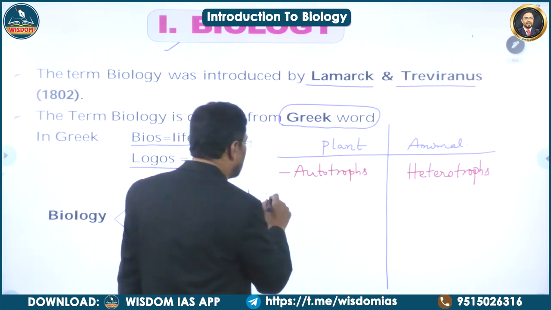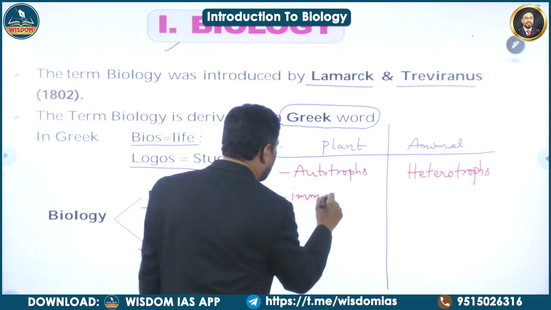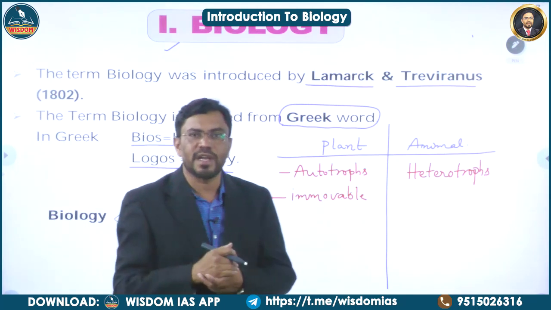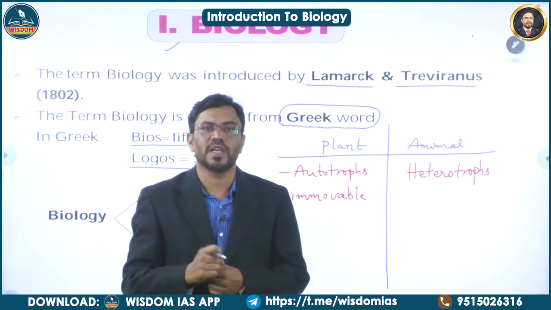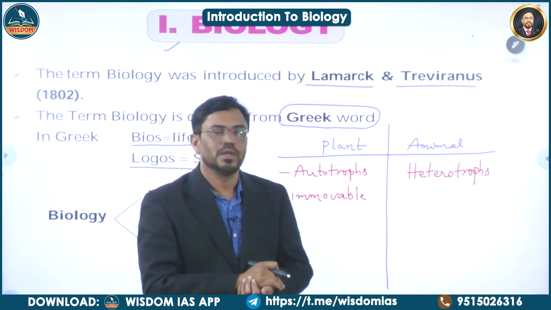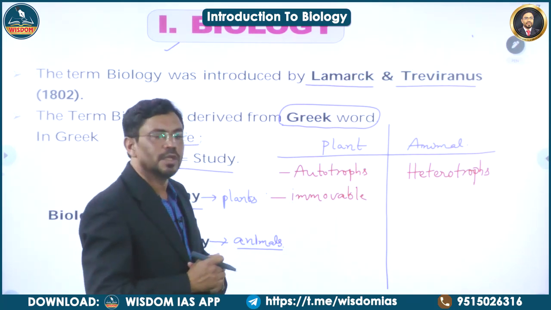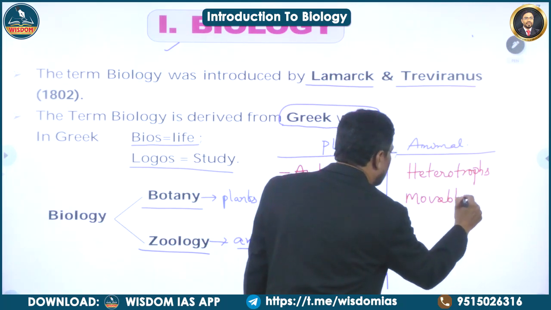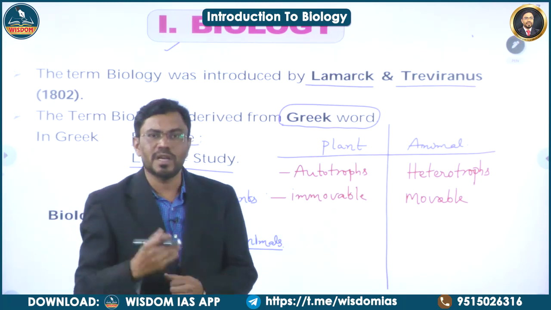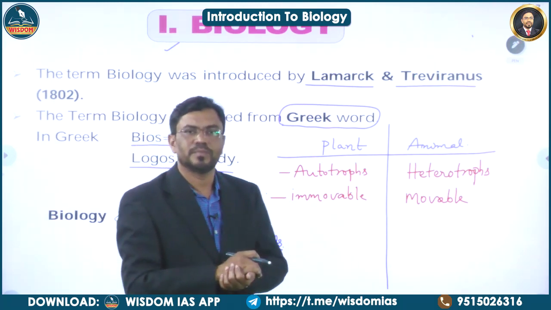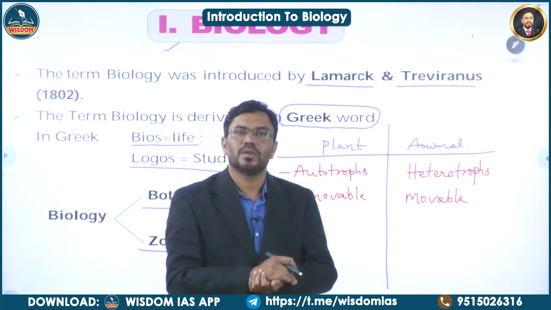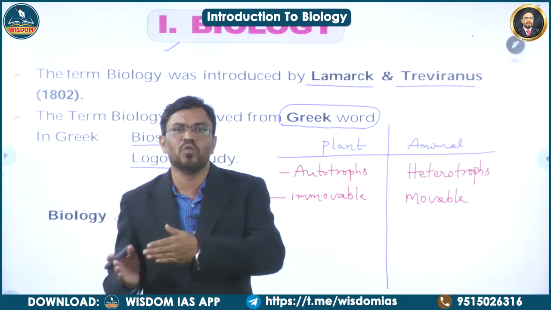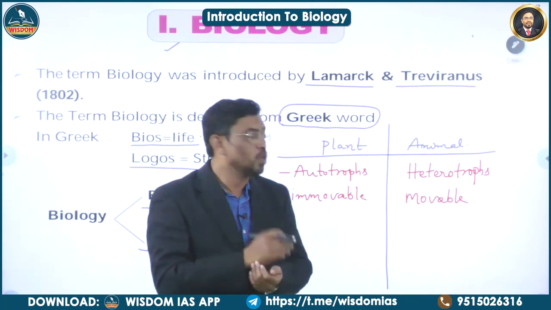And the plants are immovable. Plants are sedentary. They are attached to the substratum. They can't move from one place to another place. So the plants are immovable, whereas the animals are movable. In animals, the skeletal system is developed and the nervous system is well developed. With the help of the musculoskeletal system, the animals can move from one place to another. So the animals are movable.